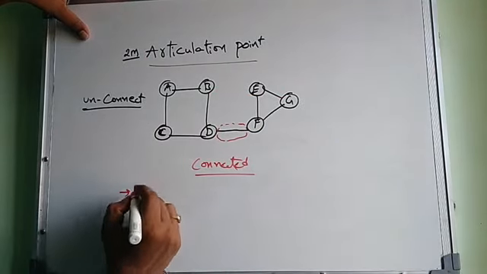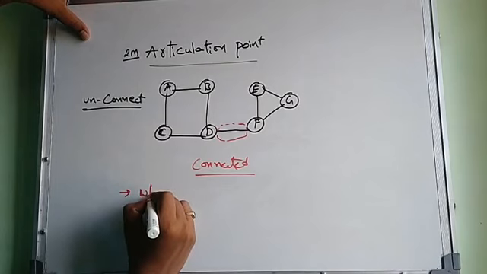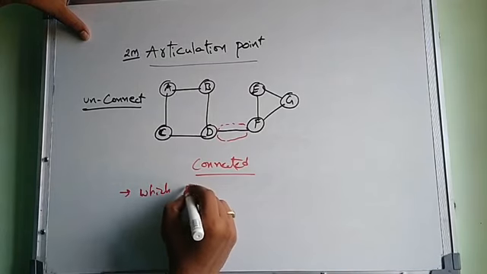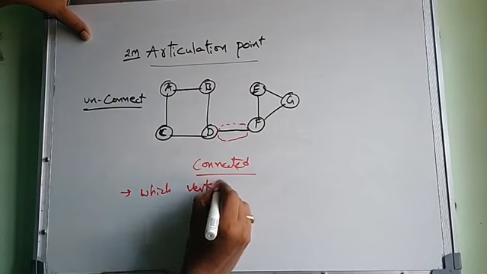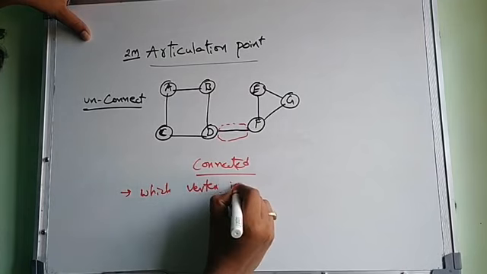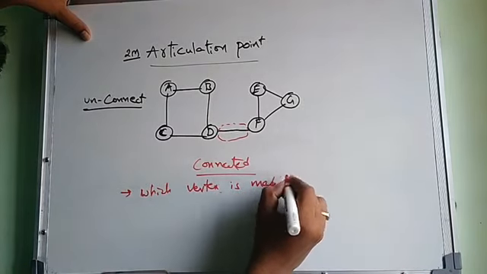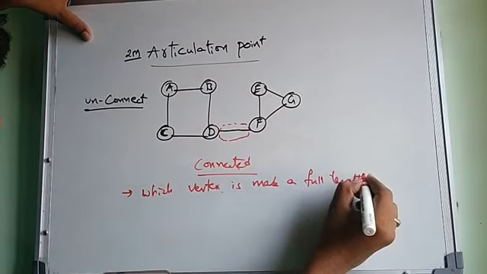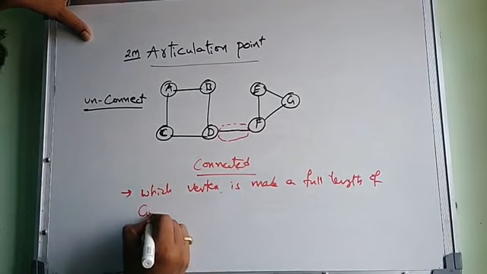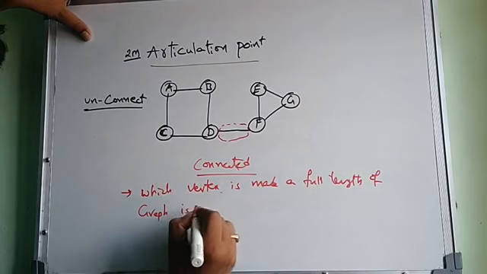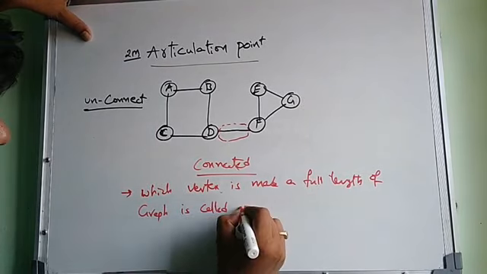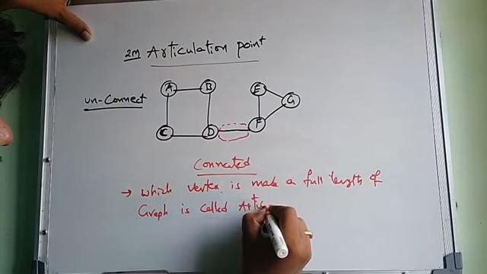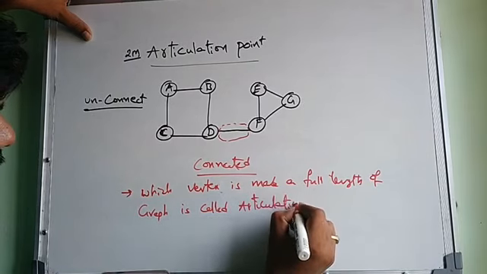Articulation point is the vertex which makes a full-length graph.